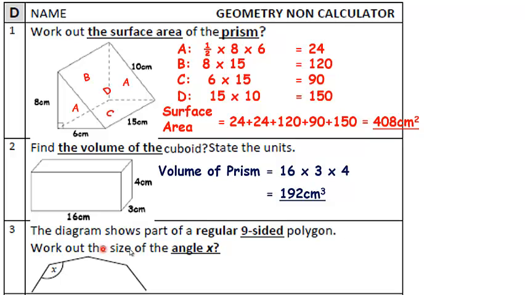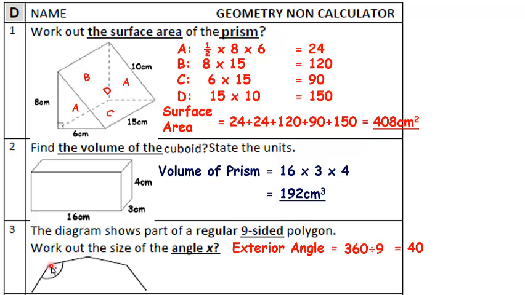Question 3, you should be pretty confident at this first. Here we need to find the exterior angle. The exterior angle is 360 divided by 9 in this case because there are 9 sides. 360 divided by 9 is 40. You should know this. 36 divided by 9 is 4. So 360 divided by 9 is 40.